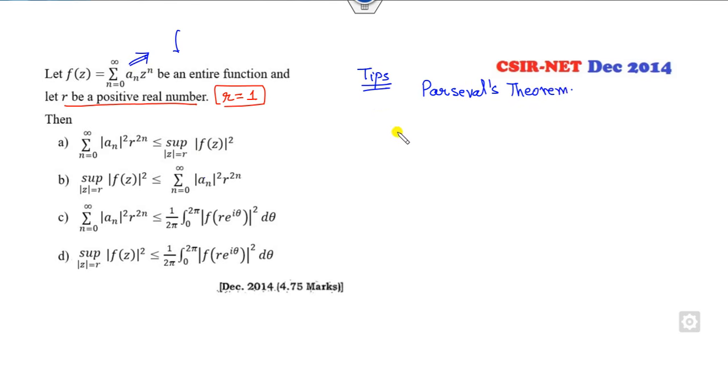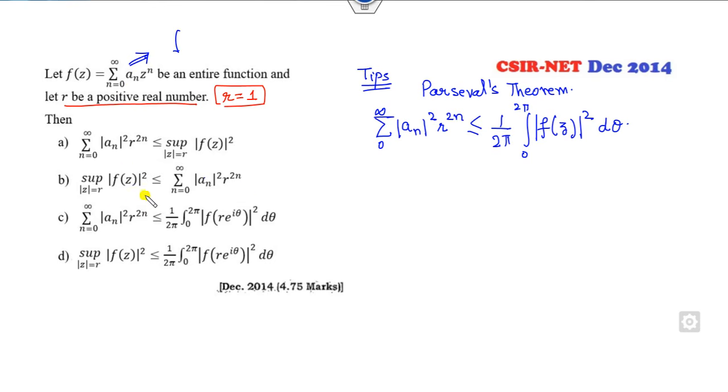Fine. What is the Parseval theorem? That means if you have the summation over n from 0 to infinity, it will be less than the integral from 0 to 2 pi of mod f of z square into d theta. Here z is written in here.